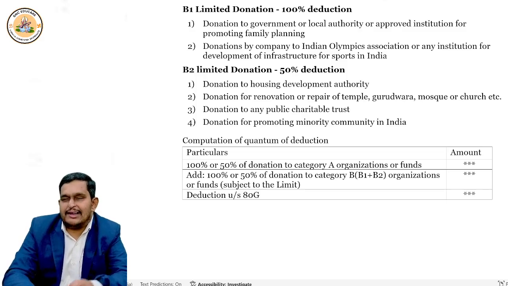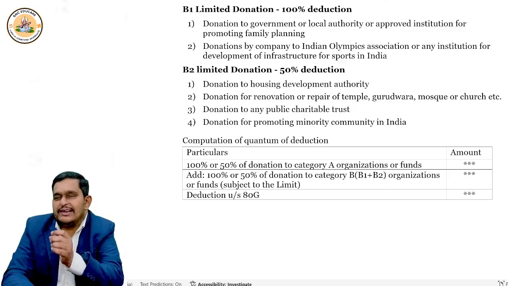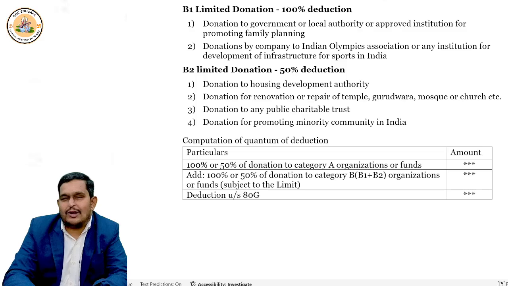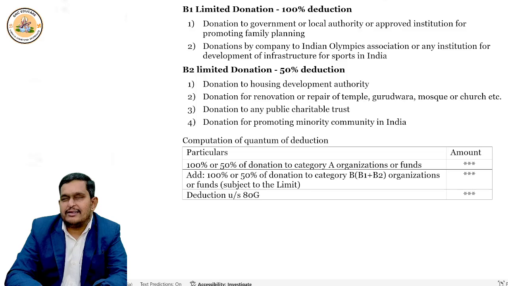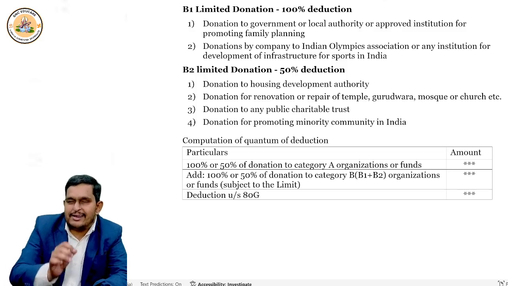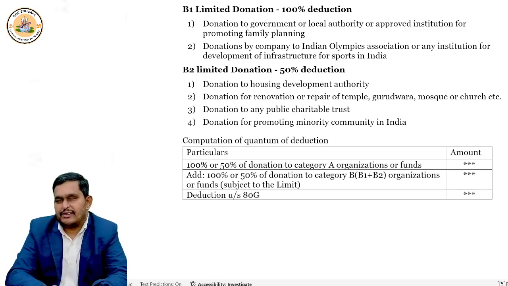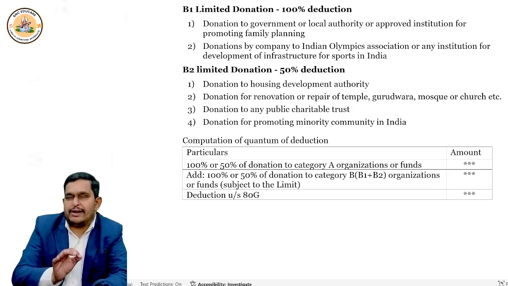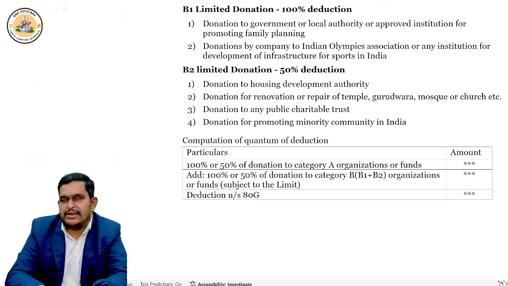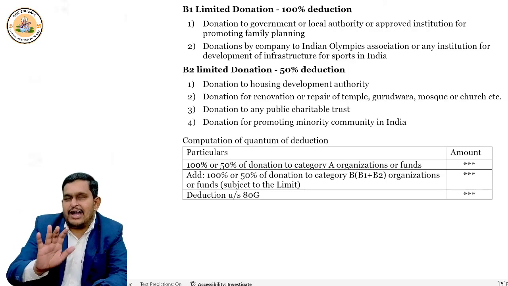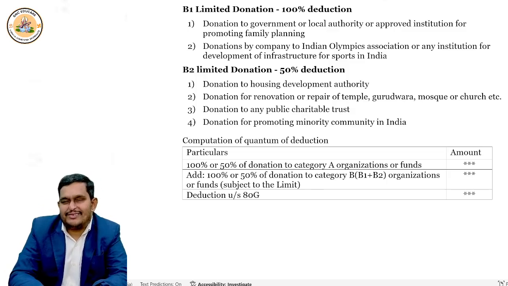Now, I said restricted by qualifying limit. So, what is the qualifying limit? The limit is 10% of the adjusted total income. What is the limit? Tell me. 10% of the adjusted total income.